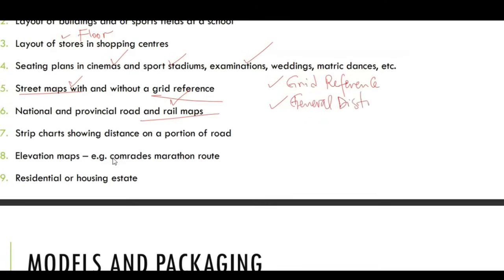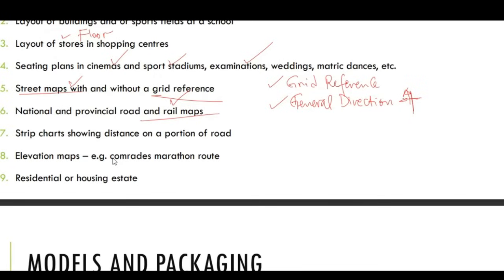I'm talking of the map now. General direction, we need to know. We need to use the compass. For general direction, we are looking for north, south, east, northeast, northwest, southeast, southwest.